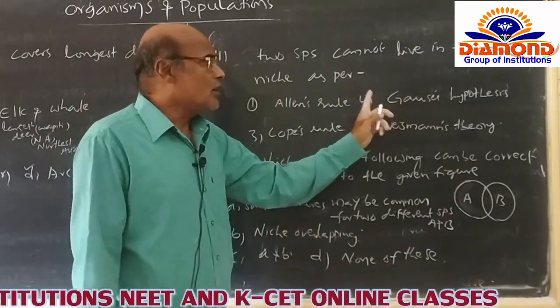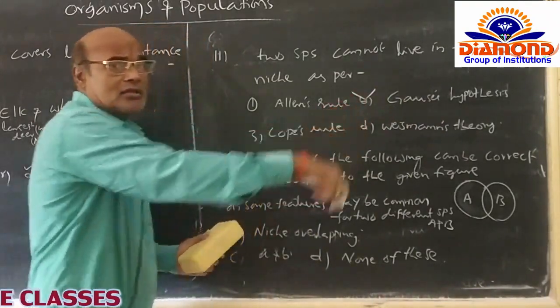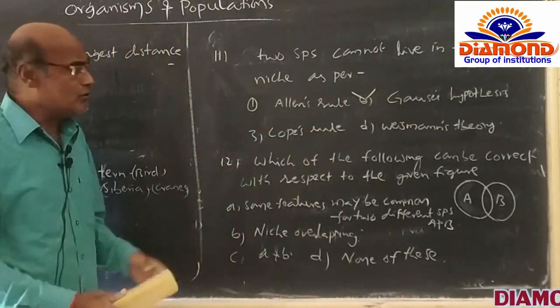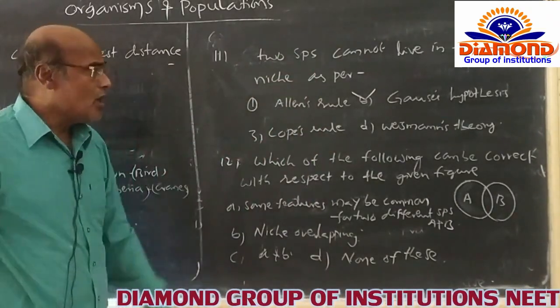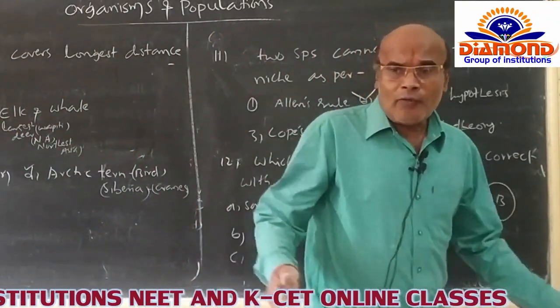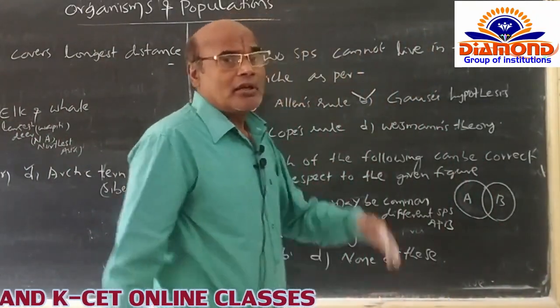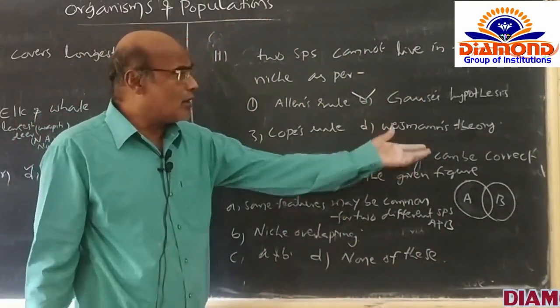So that's why the second option is well suited for this question. I'm opting for the second option, that is the B option. And the C option, Cope's rule, is also not related to this. And the D option is Weismann's theory. Of course, Weismann's theory is related to evolution. It involves decaudation.